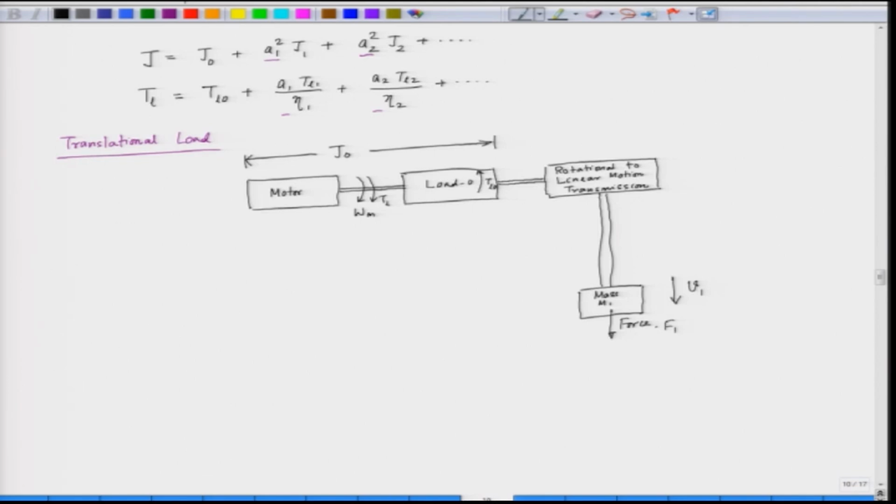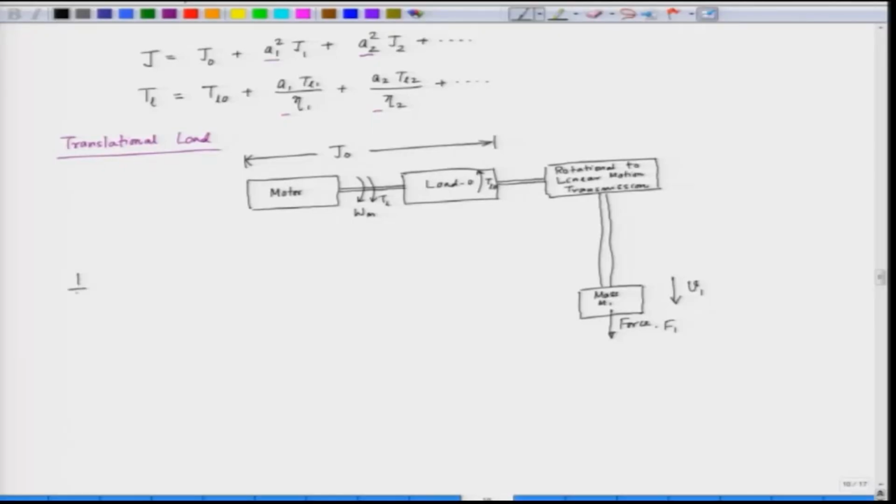Now, in this case we will apply the same method here. We will first find out the effective kinetic energy of the system. Here we have a rotational system which is rotating, that is the load 0, and we have a translational system which is going up or down, in a linear motion. So, what is the effective kinetic energy of the entire system? Let us say equivalently we have the equivalent inertia J, and the equivalent speed is omega m.